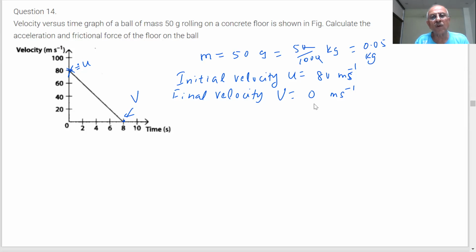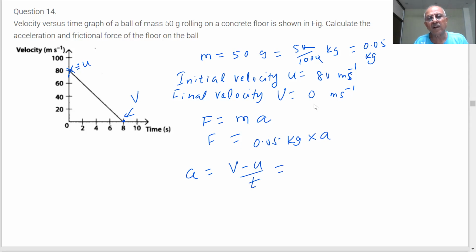Then what is force? Force is mass into acceleration. How much is mass? 0.05 kg, into acceleration. Acceleration, I will have to calculate v minus u by t.